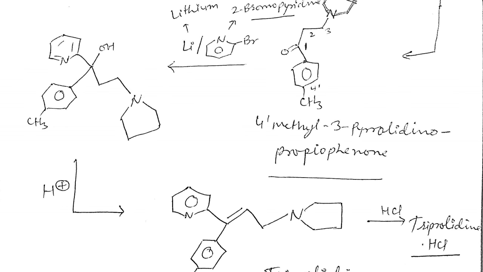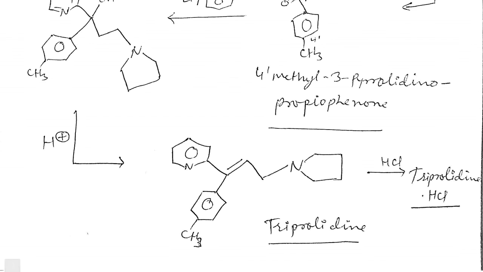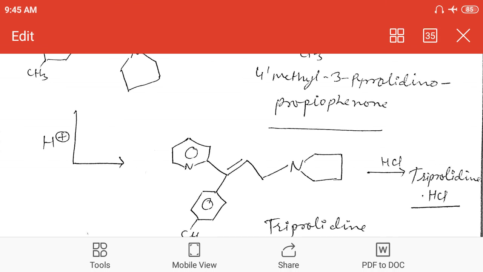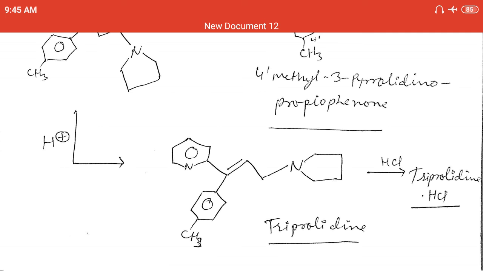Then we can treat it with acid. So in the presence of acid, what will happen? Removal of HCl and the water molecule will occur, and a double bond will come in between the carbons. So look at here the double bond. So we will obtain the structure of triprolidine.